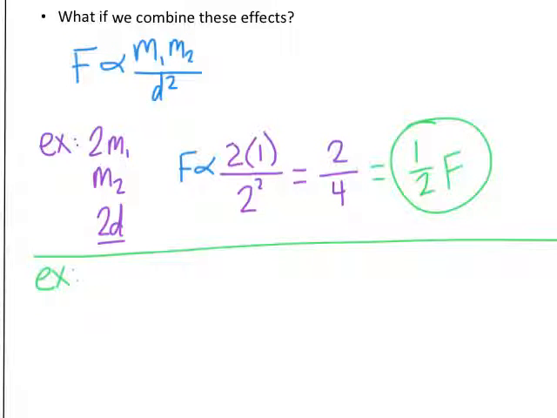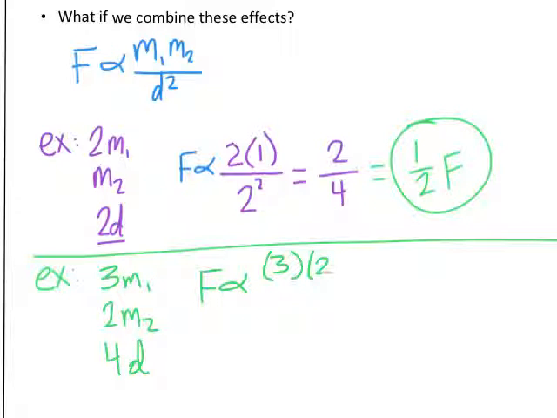Let's try another one. Let's say I triple one of my masses, and then I'm going to double my second mass and quadruple the distance between them. Looking at our proportionality, I would triple the first mass, so I would put a 3 in for that place, double the second mass, and then where the distance goes, remember that it gets squared, so I'm going to say 4 squared on the bottom, and this would give me 6 over 16, which you could reduce down to 3/8 if you would like. And that tells me the value of my new force compared to the old force.